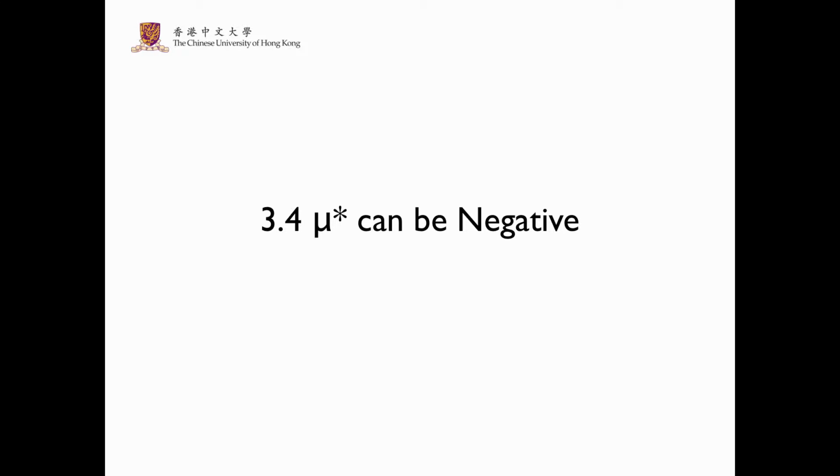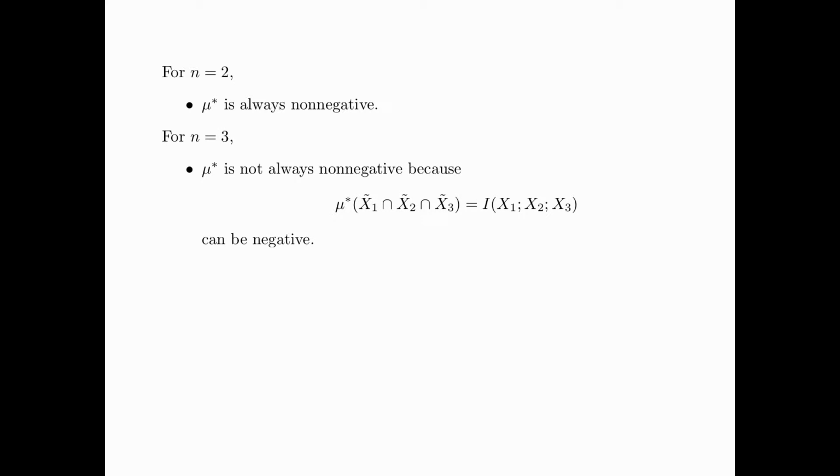We have constructed the I-measure mu star, which is consistent with all Shannon's information measures. In this section, we are going to show that mu star can be negative. We are going to show that for n equals 2, mu star is always non-negative. For n equals 3, mu star is not always non-negative because the quantity mu star of x1 tilde intersect x2 tilde intersect x3 tilde, which in information theoretic notation is I(x1; x2; x3), can be negative.